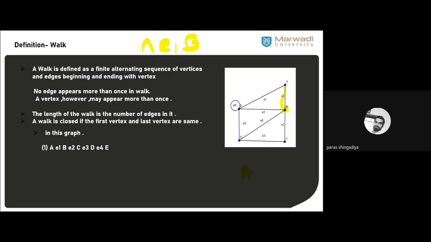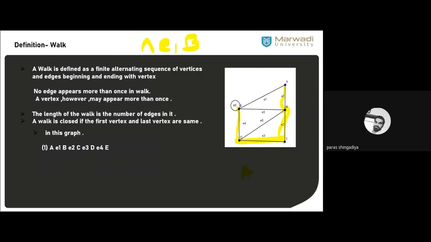Now add some more places to the walk: A E1 B, then E2 C, then E3 D, and E4 E. So that is one walk. You just move in this direction. Starting can be any arbitrary point.